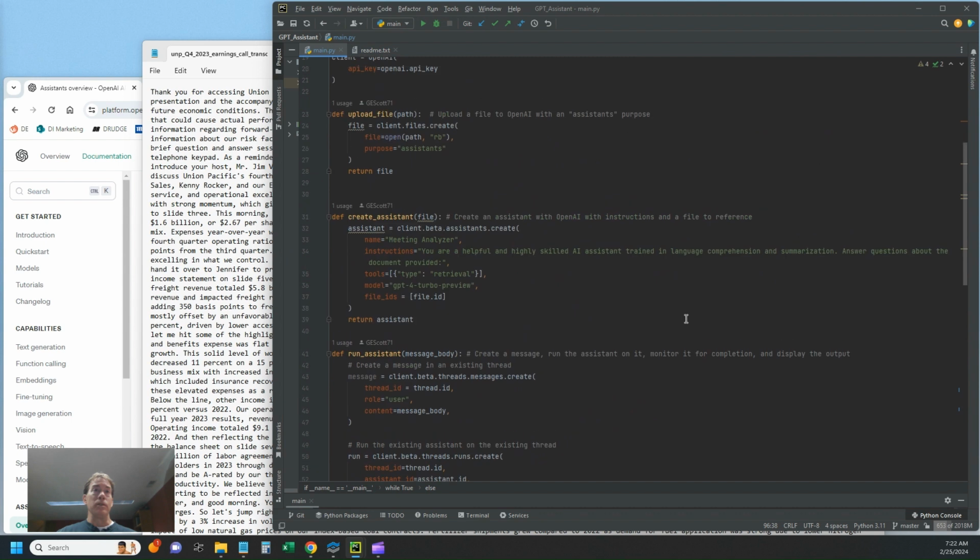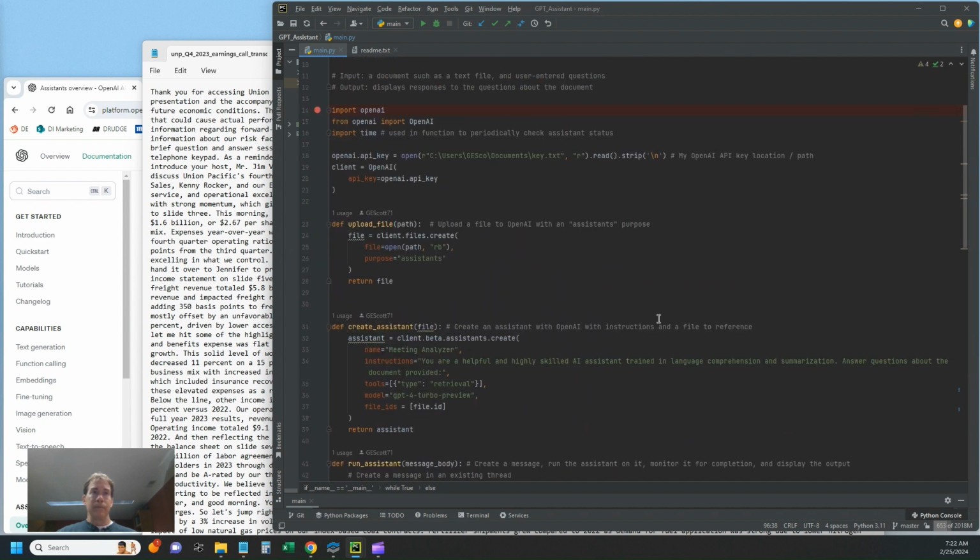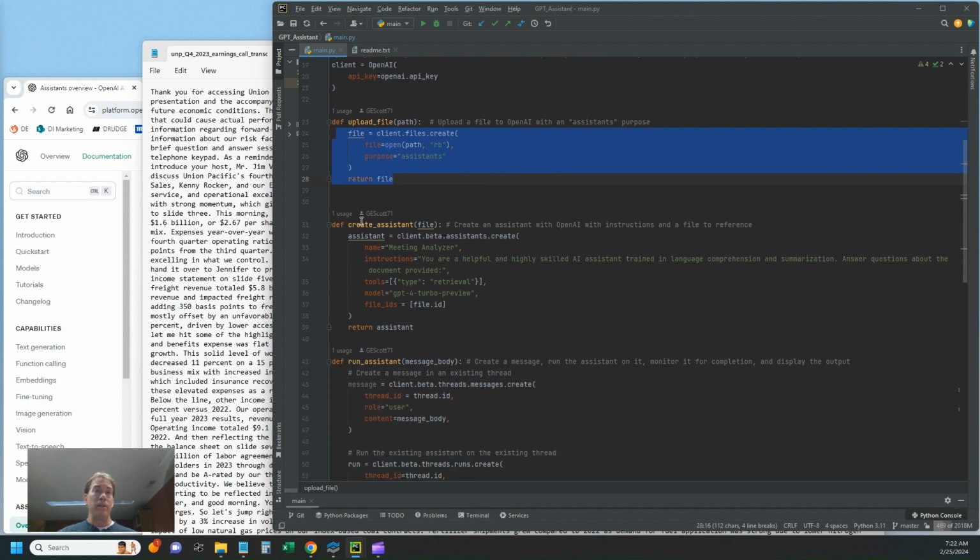Now we'll go over the functions. First, we've got the upload file function, where the path is sent to this function, and this uses the API commands to load up the file to OpenAI.